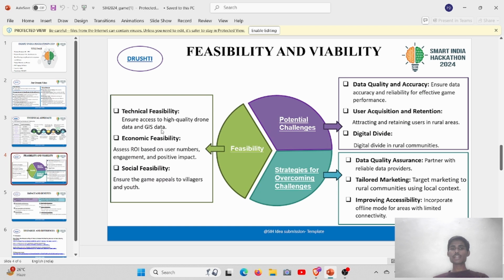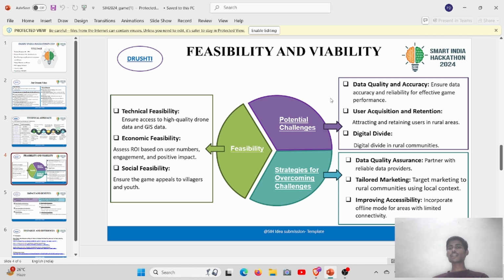Talking about feasibility and viability, starting with technical feasibility: ensuring access to high-quality drone data and GIS data. The data which we will be gathering through satellites and GIS should be high quality. We will also assess ROI based on user numbers, engagement, and positive impact. And under social feasibility, we must ensure the game appeals to villagers and youth.